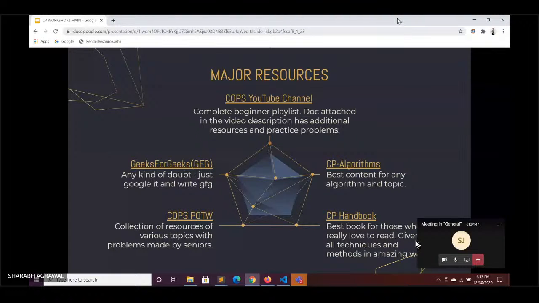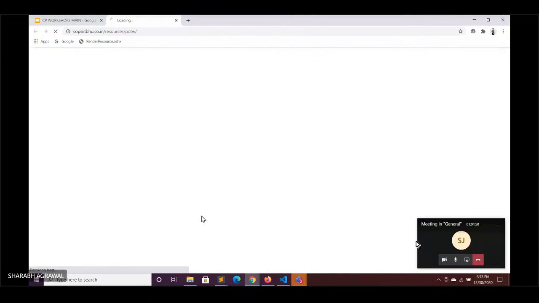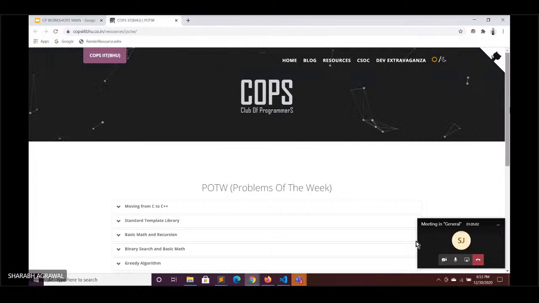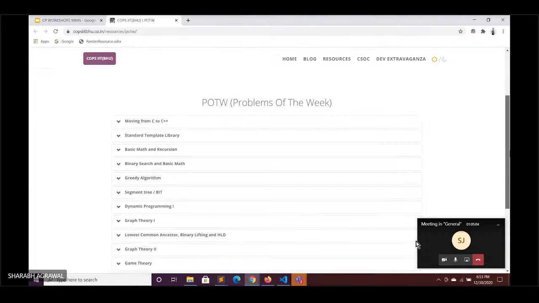Yeah. So this is the thing, CP algorithm. The next one is COPS POTW. So COPS POTW is the COPS IIT BHU website for the competitive programmers, and this was made by our seniors, and it has various resources available.